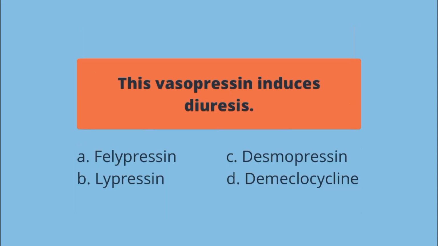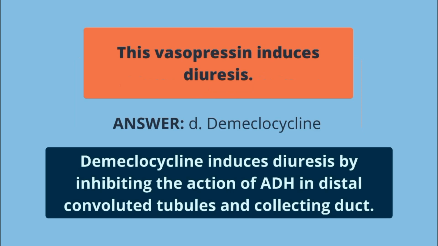This vasopressin induces diuresis. A. Felypressin, B. Lypressin, C. Desmopressin, D. Demeclocycline. The answer is D. Demeclocycline induces diuresis by inhibiting the action of ADH in distal convoluted tubules and collecting duct.